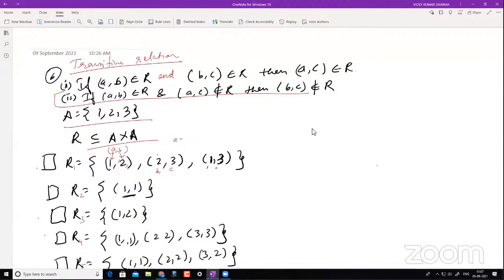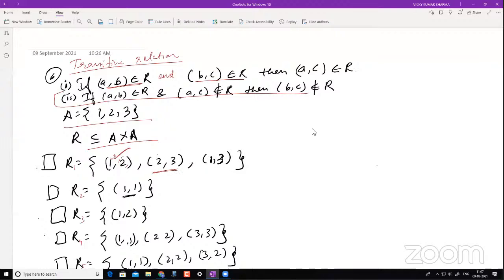So now you have A is 1, B is 2, and C is 3. Then these two conditions have been fulfilled. If (A, B) belongs to R and (B, C) also belongs to R, then does (A, C) belong to R? That is something we have to check. So is (1, 3) in R here? The answer is yes, I have it here. And therefore this satisfies the condition of a transitive relation.